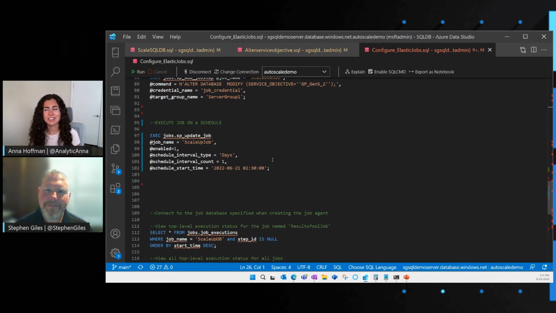Awesome. Thanks so much, Stephen. Actually, I love the way that you took us through this. You showed us, hey, this is how you change your scale using simple, good old T-SQL that we all know and love. Then you said, hey, you want to take it to the next level? Check out Logic Apps, which are super easy to use. You can set up automation yourself. And then you came back and said, hey, if you really like T-SQL, there's an option for you in Azure SQL Database. Like you mentioned, we don't have SQL Agent jobs in Azure SQL Database, but we do have Elastic Jobs. So I love how you kind of went full circle with this. I think it was really useful. I learned a lot. I think our viewers probably learned a lot as well.